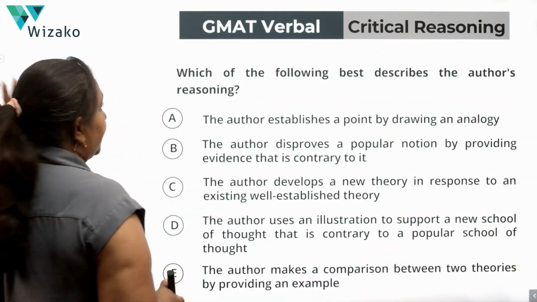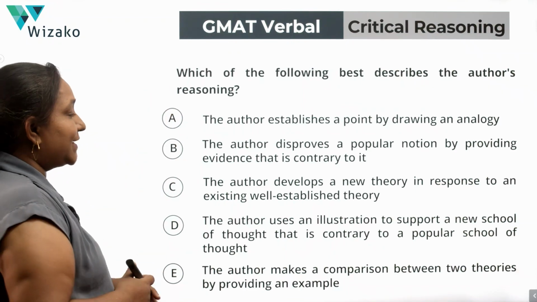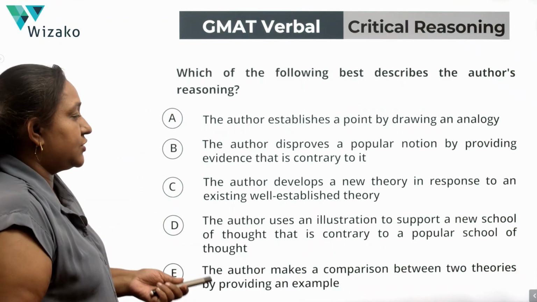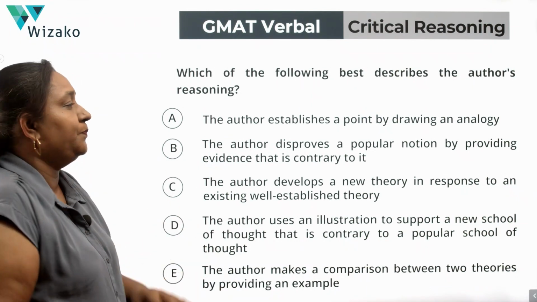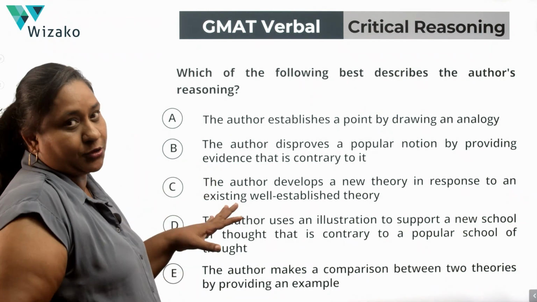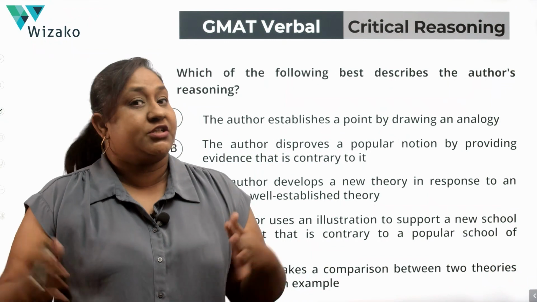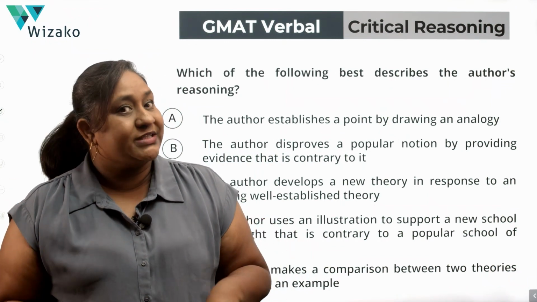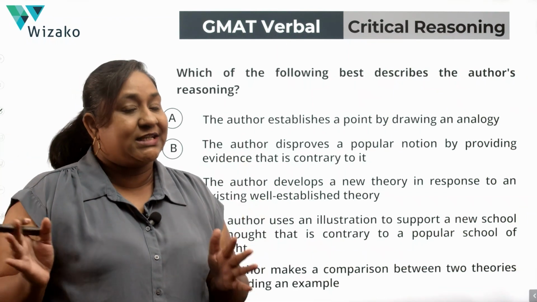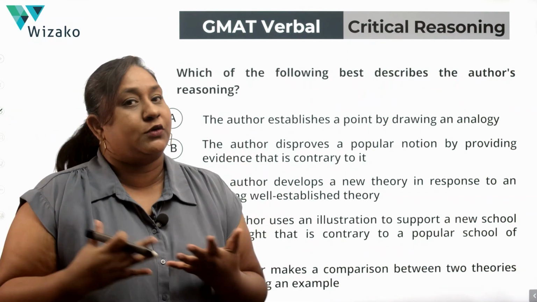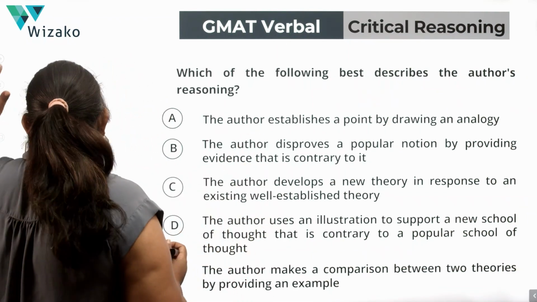We have the question that asks us to identify the author's reasoning. If you notice, none of the answer options actually talk about global warming or methane or anything of that sort. These are very abstract answer options. We have to figure out the structure of the argument in our own words and then see which of these answer options fit logically to what we have figured out. So, let's think about the argument.